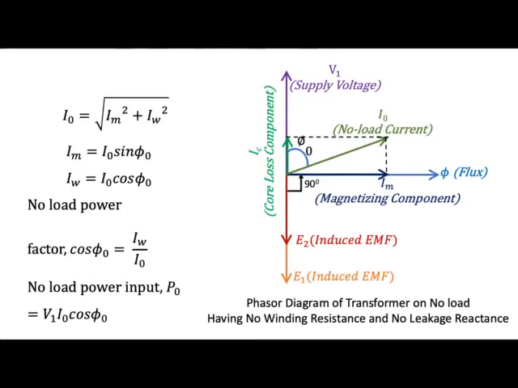In the ideal case we considered phi 0 to be 90 degrees, and so we said almost negligible power is drawn from the supply side. But practically, because there will be some core losses in the transformer, even at no load, when we have not connected any load to the transformer, the power drawn from the input will still be equal to V1 I0 cos phi 0.